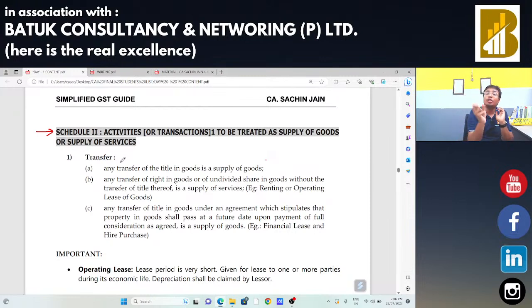Operating lease is for a shorter period of time. Financial lease is for the complete economic life. And hire purchase is similar to financial lease, but in case of hire purchase, there is no 100% finance. After that, we had started our discussion on the concept of treatment or process. If we send any material for treatment or process, and the person providing the services of the treatment or process, this should be considered as a supply of services.